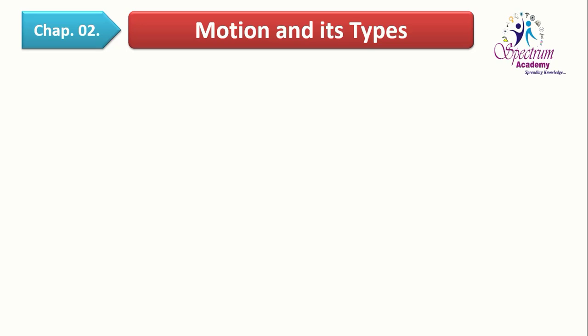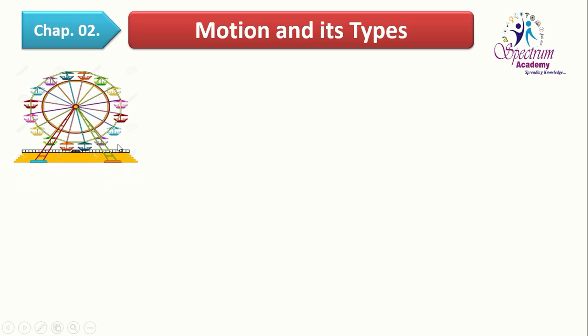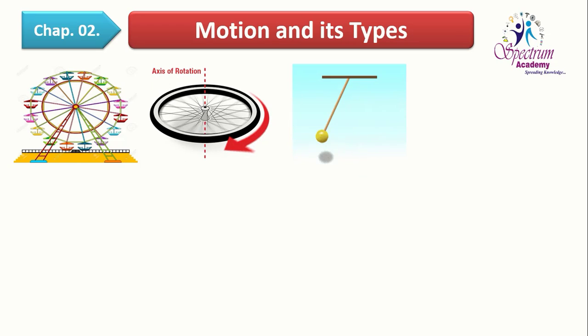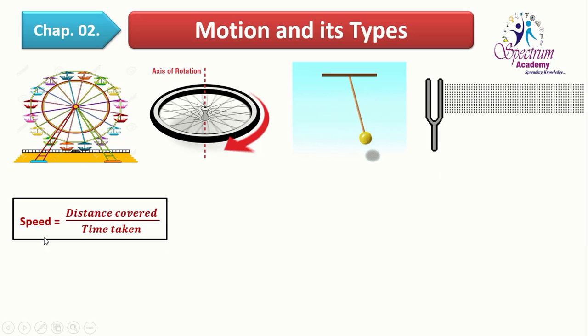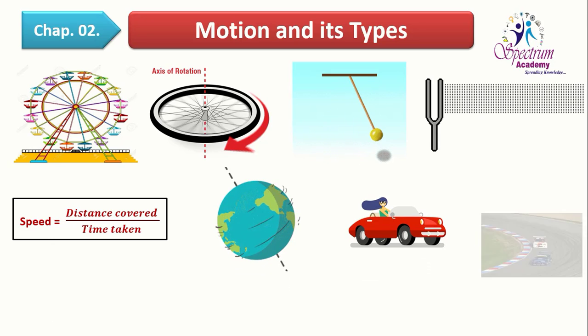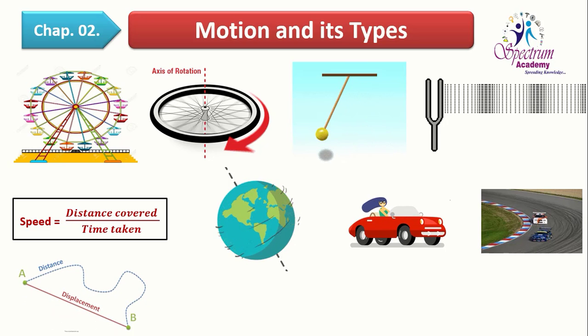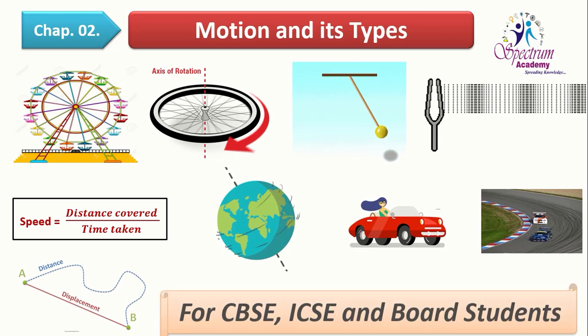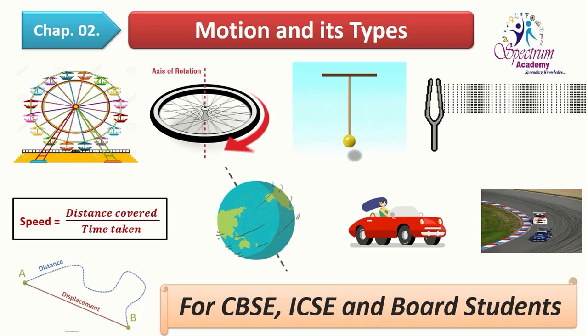In this video we are going to learn the second topic, which is motion and its types. You will be able to learn some types of motion like circular motion, rotatory motion, oscillatory motion, vibratory motion, speed, that is instantaneous speed and average speed, linear motion or curved motion, distance and displacement. I am making this video specially for CBSE, ICSE and board students.